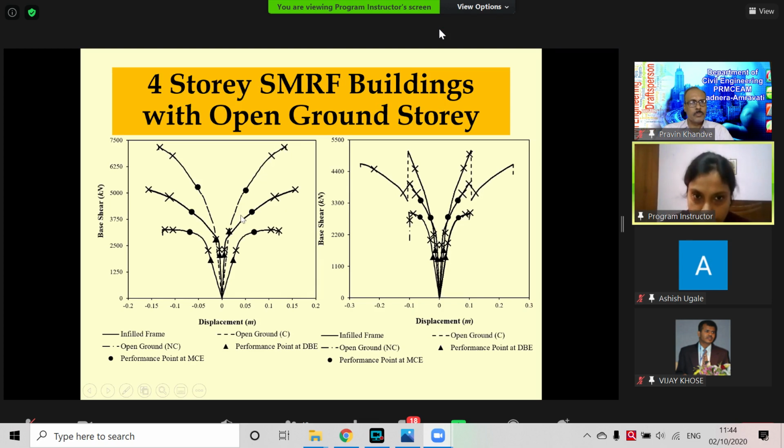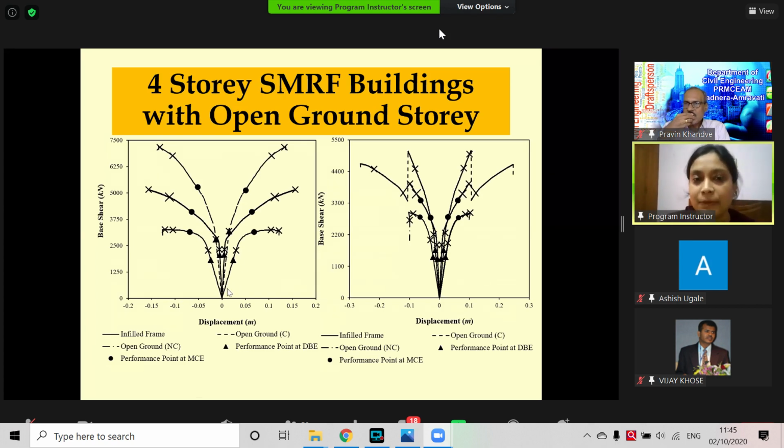This is conforming to the open ground story clause. This is the uniformly infill frame building, and in this curve I have just removed the infill from the ground story. I called it open ground non-conforming.